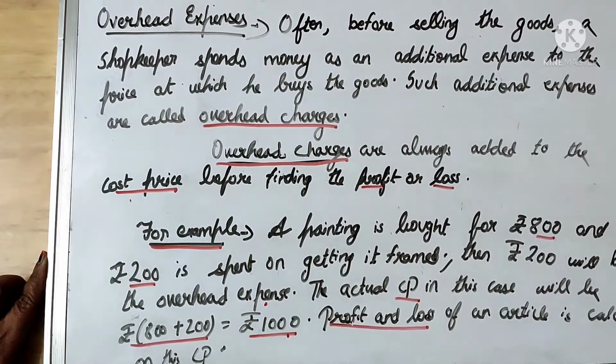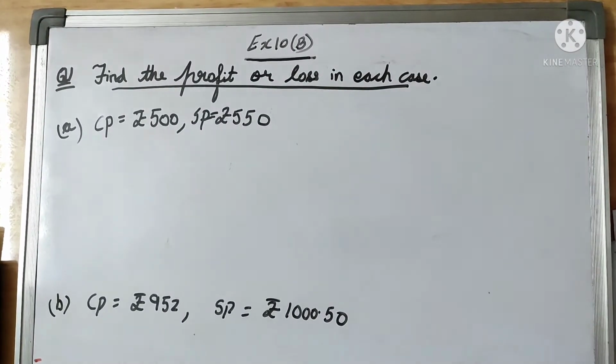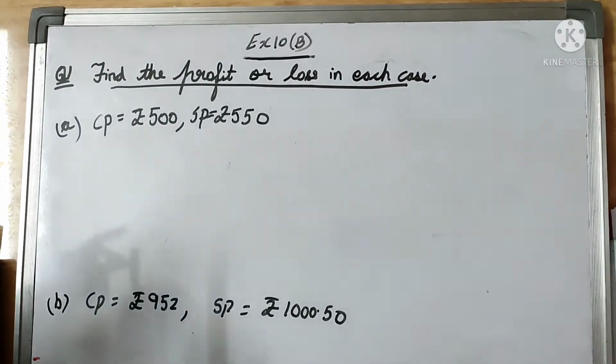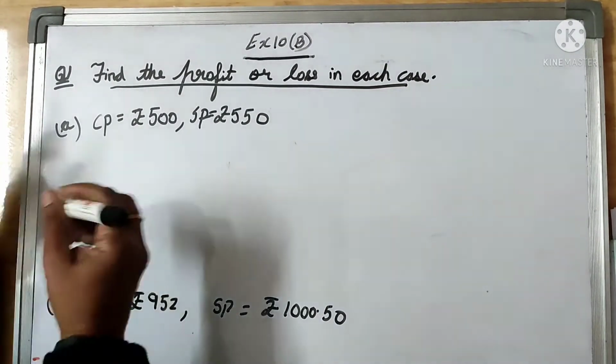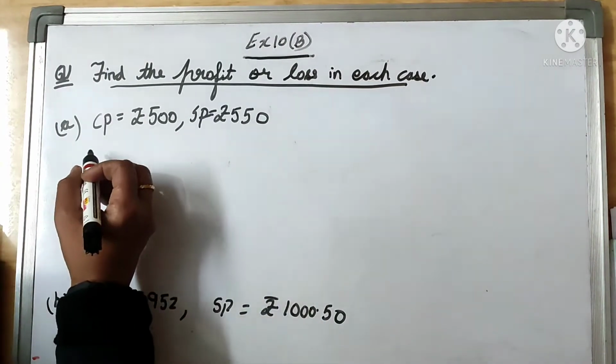Now, let us solve some word problems. Let us solve some examples of exercise 10. Question number 1 is, find the profit or loss in each case. Cost price is given rupees 500 and selling price is given rupees 550.